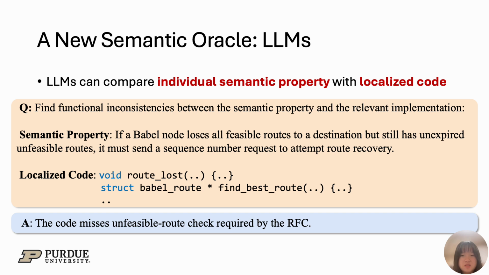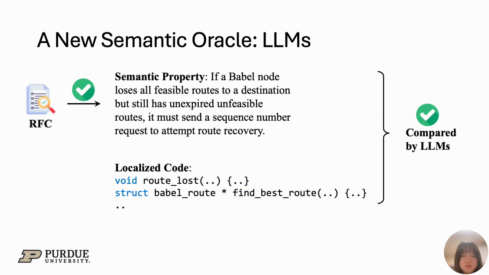The code misses the unfeasible route check required by the RFC. This shows that large language models can act as semantic oracles, bridging the gap between natural language specifications and source code logic, something traditional methods cannot easily do. And beyond comparison, large language models are also very good at extracting individual properties from the RFC documents themselves.